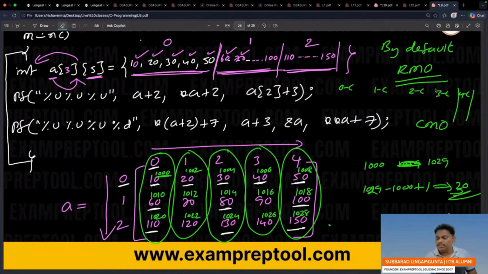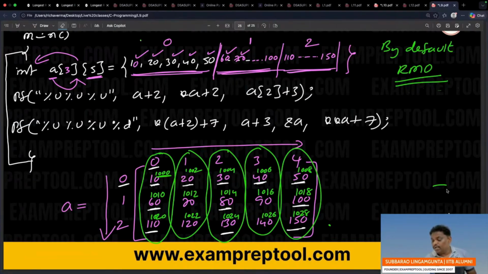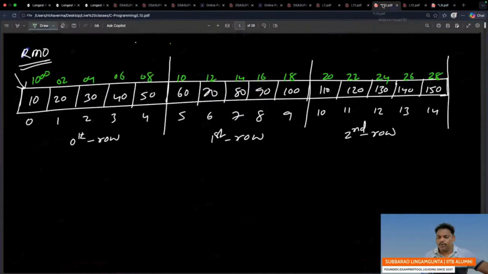From today onwards, if anyone asks you how every multi-dimensional array is stored inside a computer, simply say every multi-dimensional array inside a computer will store as a 1D array. So let me write that line. It will be useful to you. Let me write that point.